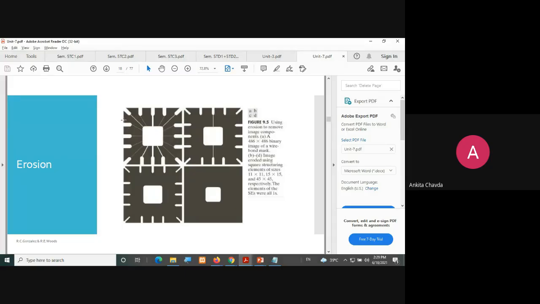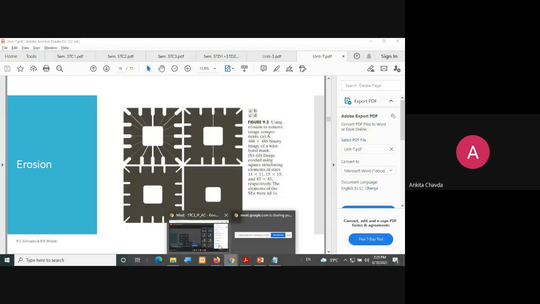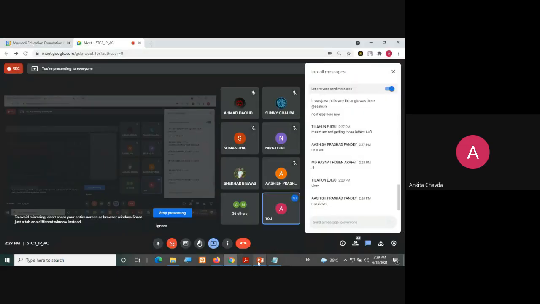So my structuring element won't fit into this area, so this would be ignored, and only this much will be given to me at the end. Such things are for segmentation, because you are interested only in a few areas, not in your whole image. Wherever you are interested, only that object you want to have. So in short, you are doing these morphological operations for that.